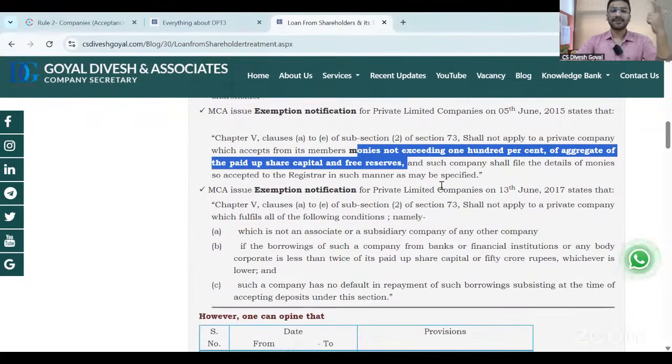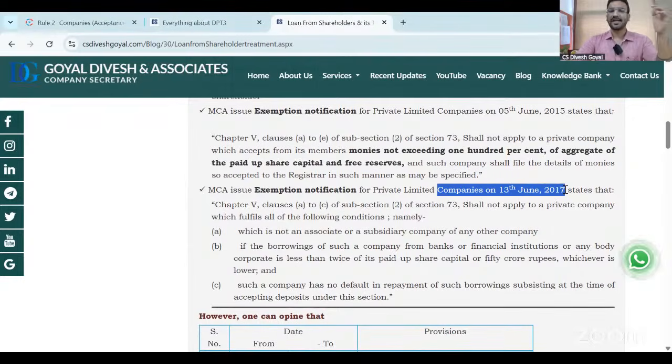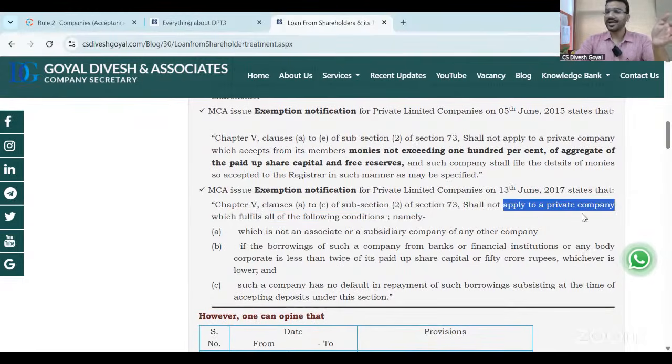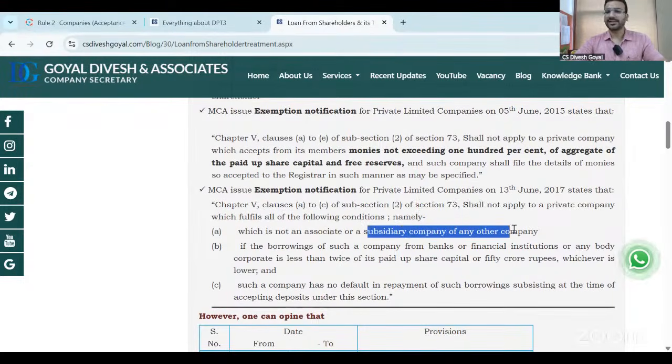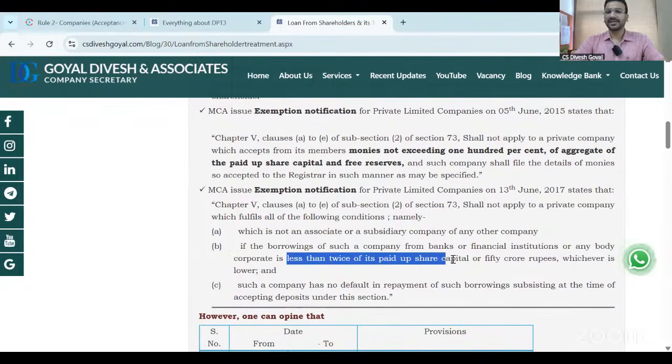Then the Ministry came with one more exemption on 13 June 2017. They said you can take any amount of loan from a shareholder if you fulfill three conditions. Section 73 subsection 2A to E shall not apply to a private company which fulfills the following conditions. Condition number one, the company which is accepting loan is not an associate or subsidiary of any other company. Condition number two, the borrowing of the company from banks, financial institutions, or any body corporate is less than twice of paid up share capital or 50 crore, whichever is lower.